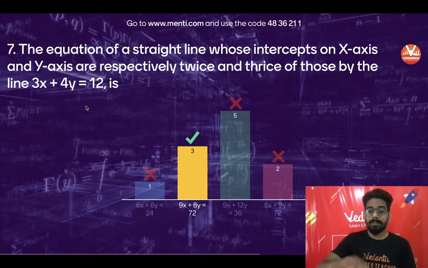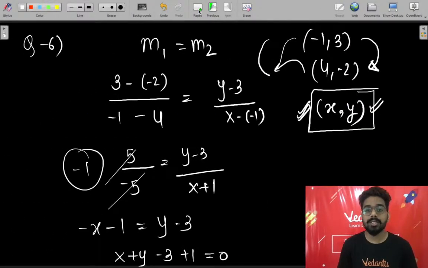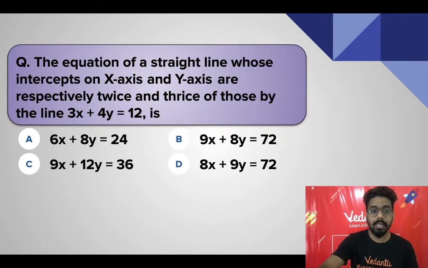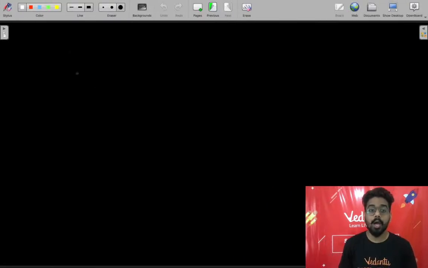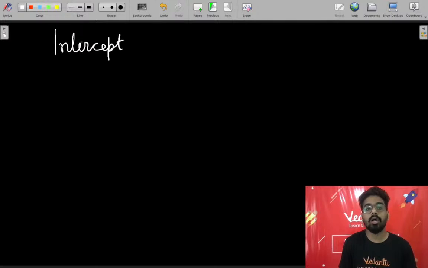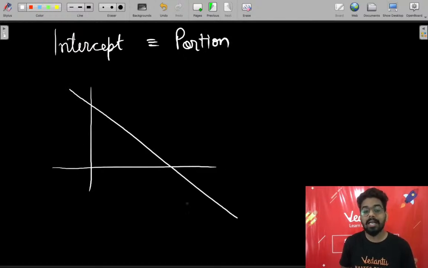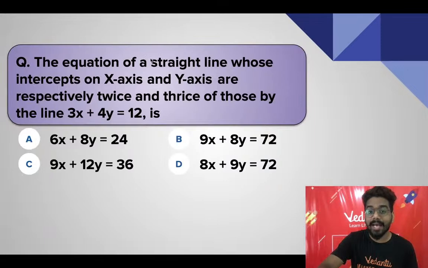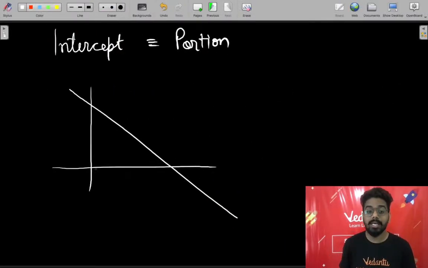सोचना एक बार. अब क्वेश्चन आपके सामने है. क्वेश्चन क्या है? लेट्स रीड इट. The equation of a straight line whose intercept on x-axis. Always remember, the basic meaning of intercept is portion or the part. ठीक है, dictionary meaning is portion or the part. Now this portion is created when a line cuts x, because we are looking at these intercepts on x-axis and y-axis. हम ये जो इंटरसेप्ट देख रहे हैं, ये कहां देखना चाहते हैं हम लोग? ऑन एक्स एक्सिस, ऑन वाई एक्सिस.